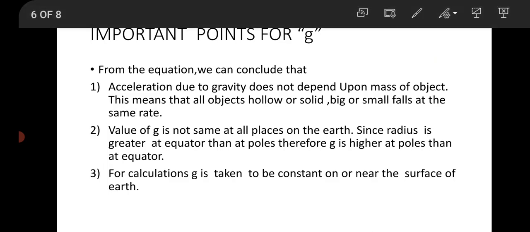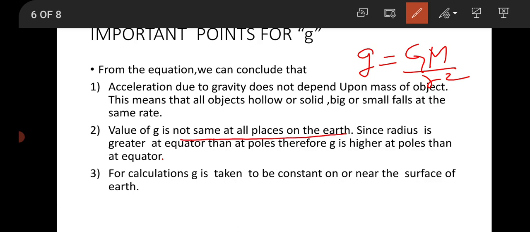Now important points for small g, that is acceleration due to gravity. From this equation we can conclude, g is equal to G into M upon r square. We can conclude that it does not depend upon the mass of the object, because the mass of the object got cancelled from both sides. So any object, either it is hollow or solid, big or small, it will accelerate at the same speed. The acceleration due to gravity will be constant, that will be 9.8 meter per second square.